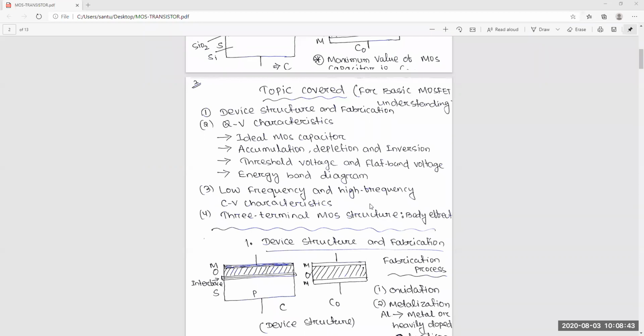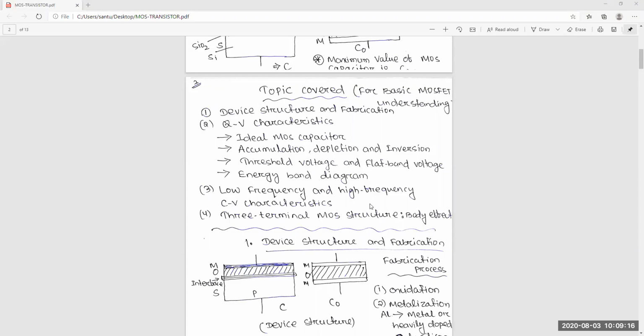All this calculation we will first do on the ideal MOS capacitor. Ideal means there are no non-ideality charges, and the metal to semiconductor work function is zero, everything is zero. That is the ideal MOS capacitor. In it we will do the QV characteristics, then the CV characteristics. Then we will discuss the accumulation region, the depletion region, and the inversion region, and how they are formed with the voltage. Then threshold voltage and flat band voltage.